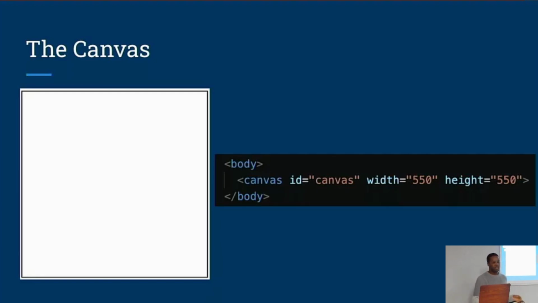Well, the HTML height and width properties are slightly different than the CSS height and width properties. So it's best to define it inline, otherwise things will not line up exactly how you expect them to. And then the ID is just sort of a nickname we can give to our canvas so that we're able to refer to it later in our JavaScript file. And then one other thing I would recommend is that you give your canvas some sort of border or background color for visibility so that you can make sure that it's appearing as you expect it to.